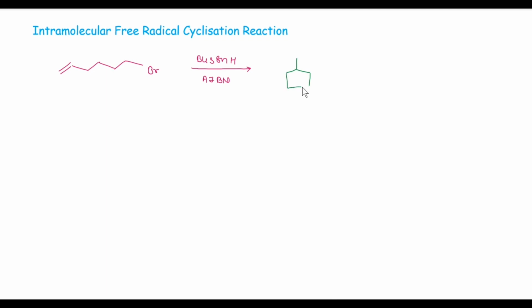One is 5-membered and the other one is 6-membered. In both products, the 5-membered product is the major product, obtained in 98% yield, and the 6-membered product is the minor product, obtained in 2% yield.